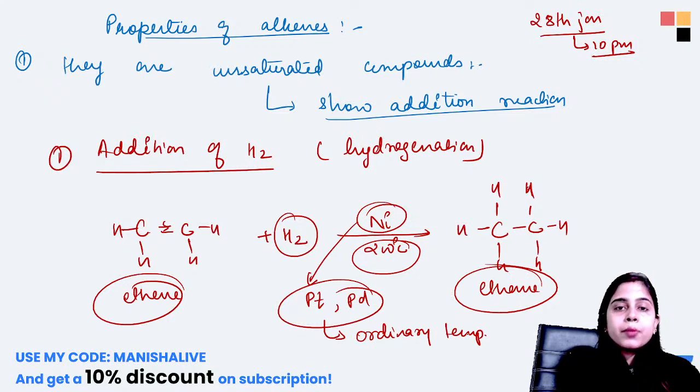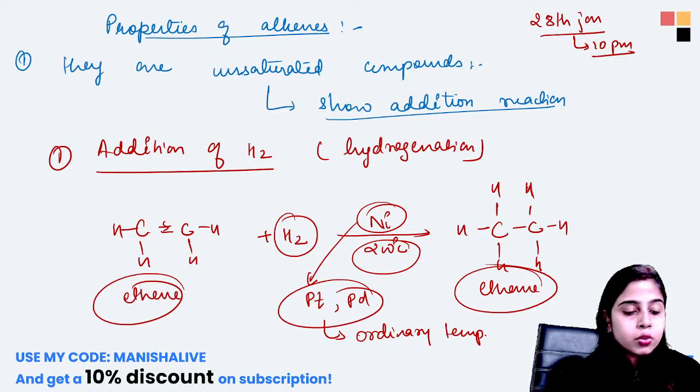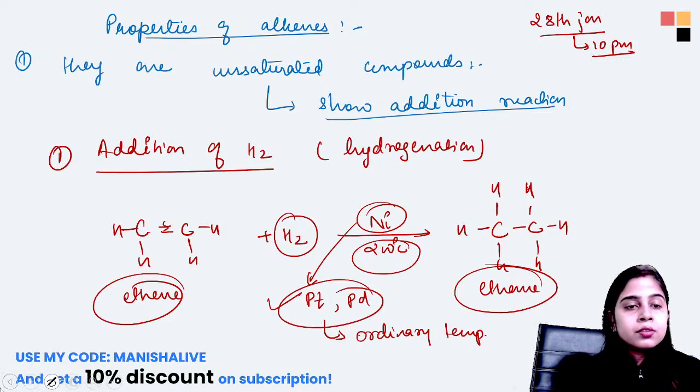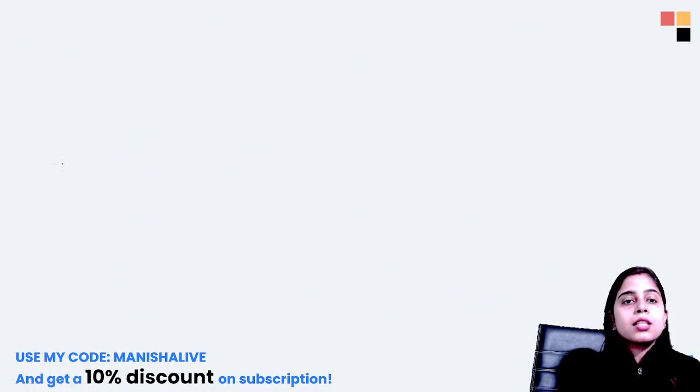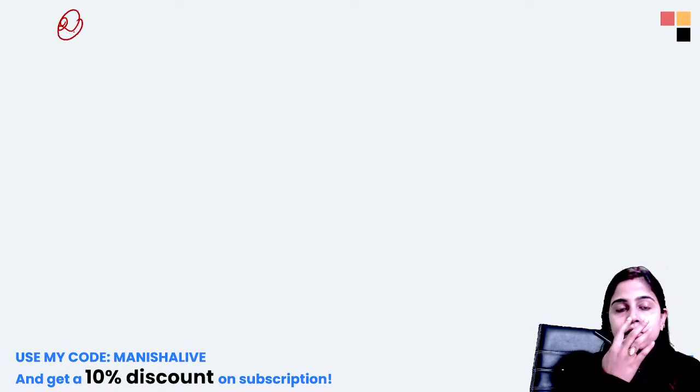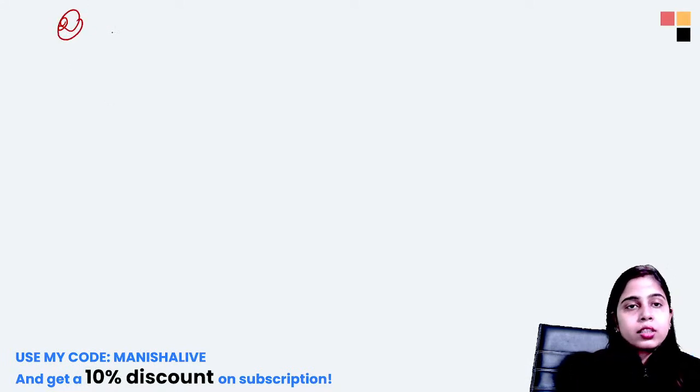So the double bond breaks here and they get converted to alkanes. Clear? I hope it is clear to everyone. Now let's talk about the second type of addition reaction, that is the addition of halogen.